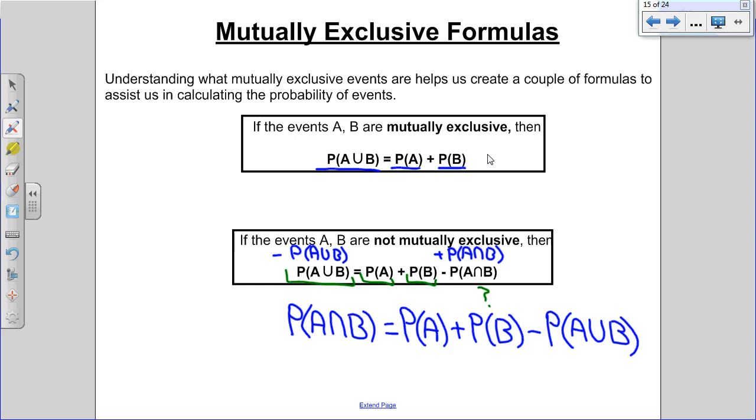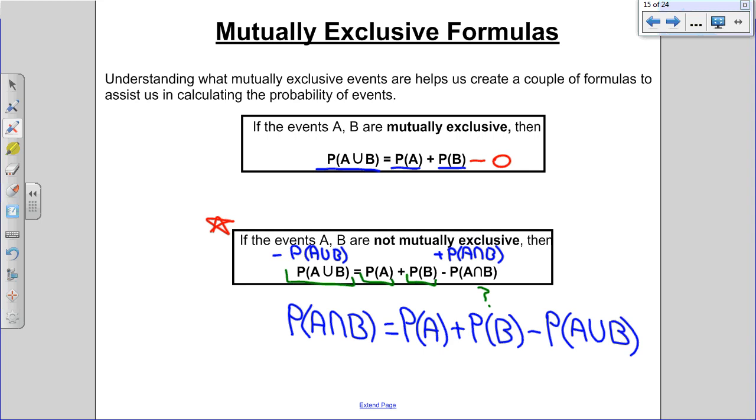If you're not sure, then you should do not mutually exclusive. The reason being is these formulas are actually the same thing. If you had a mutually exclusive event, A and B has a chance of 0 happening. So it's like minusing 0 if they were mutually exclusive. So if it doesn't say if something's mutually exclusive or not, you go with this formula. That's when you go with it if you're not sure.